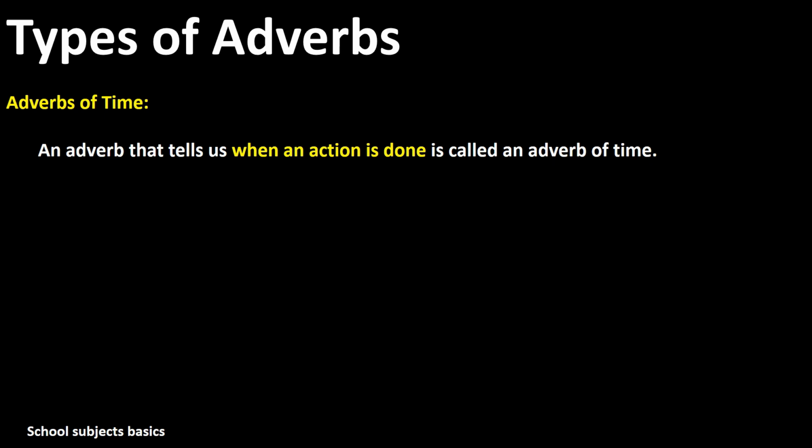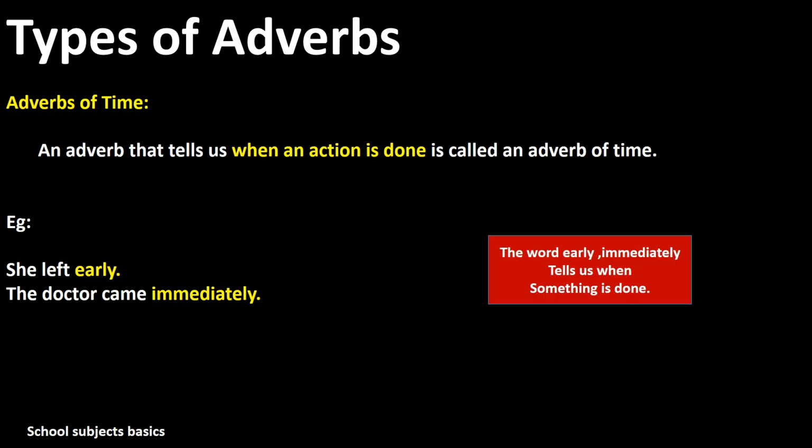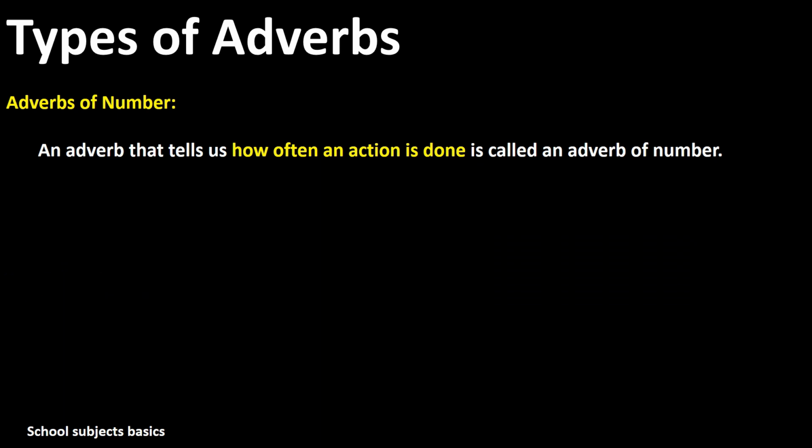Then the next one is adverb of time. From the word itself we can understand it explains when an action is done. This is known as adverb of time and the examples are: she left early, the doctor came immediately. From the two words early and immediately, we understand when the action is done. In the first example the action was done early and in the next one it was done suddenly, immediately. So the words early and immediately tell us when an action is done. This is known as adverb of time.